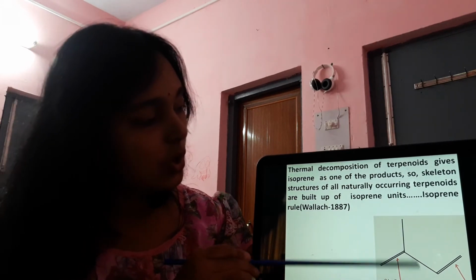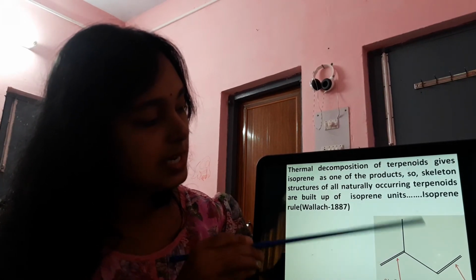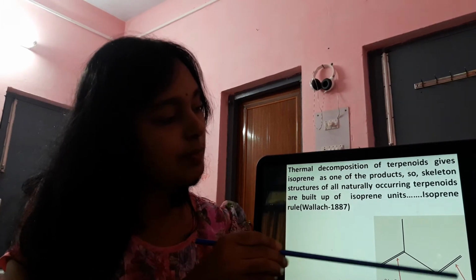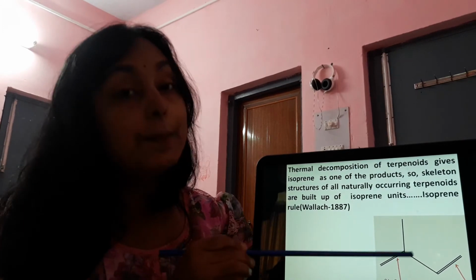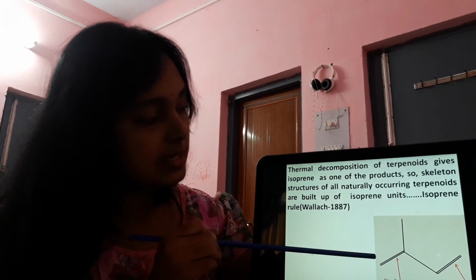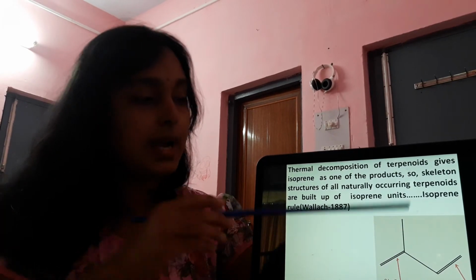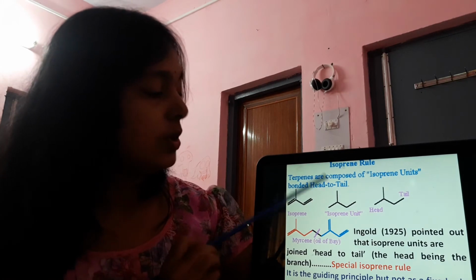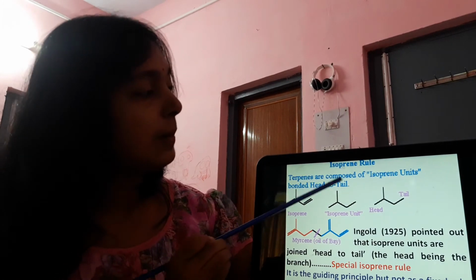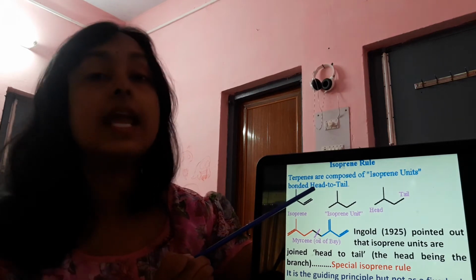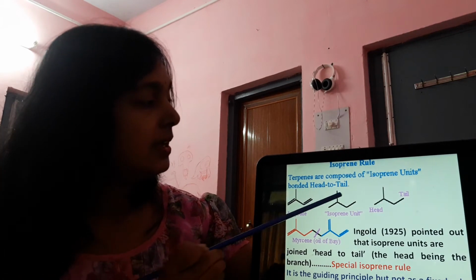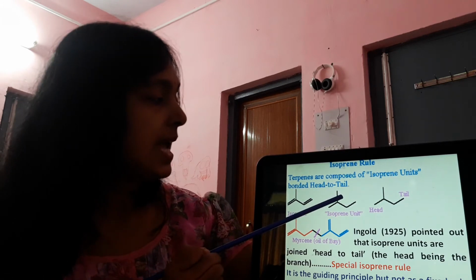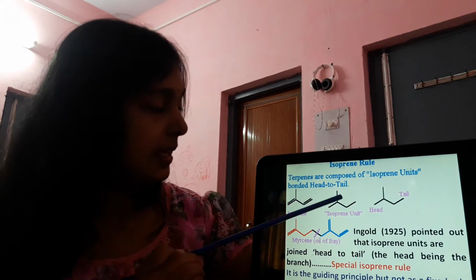So if we draw the isoprene or 2-methyl-1,3-butadiene system, then it is actually called the head portion, and it is the tail portion. The head portion always contains the branched end, and the tail portion is the unbranched end, right? So that is the isoprene rule, and now we will go to the special isoprene rule. The terpenes are composed of isoprene units bonded head to tail. So each isoprene unit will be attached as head to tail link, right?